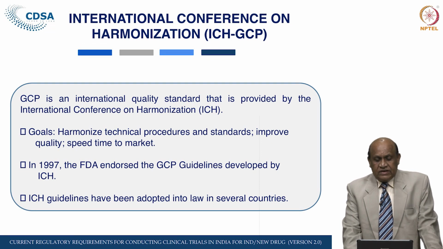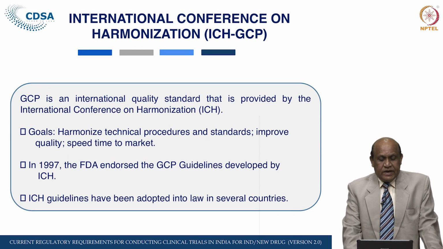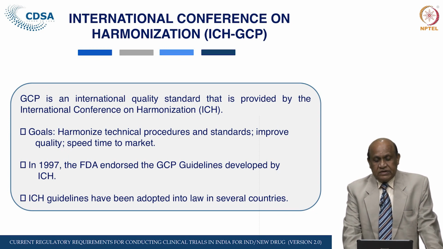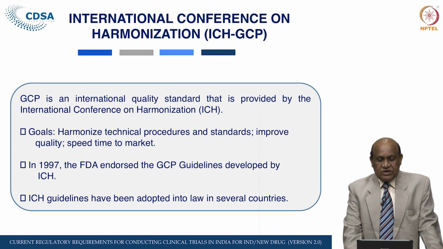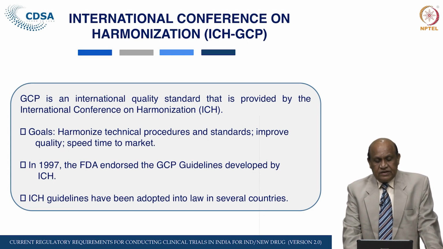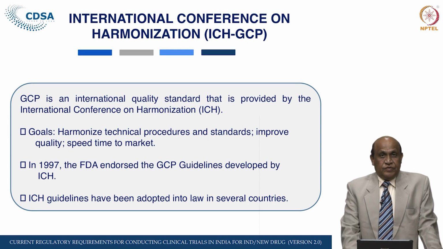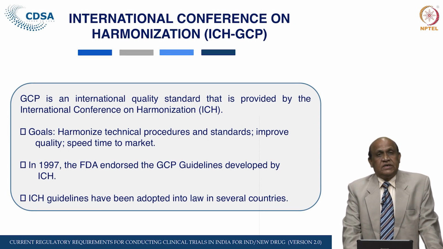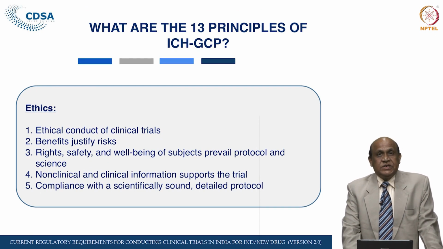GCP is the international quality standard. We already know that; ICH is also saying the same thing. The main goal of the ICH is harmonization of technical requirements and standards to improve the quality of medicine. In 1997, the FDA endorsed the GCP guidelines developed by the ICH. After that, it went through various revisions, and the last revision was done in 2016. ICH guidelines have been adopted into law in various other countries. There are about 13 principles recommended by the ICH GCP.